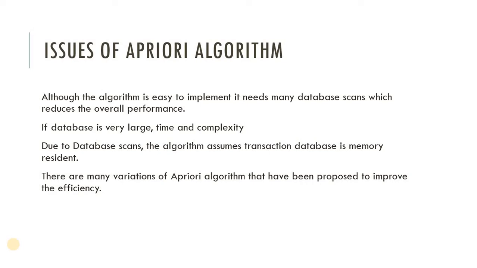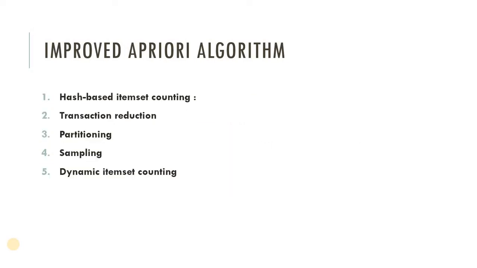There are other variants of the Apriori algorithm available, called the improved Apriori algorithm, which is used to improve the efficiency of the Apriori algorithm. Some of them are, first, hash based item set counting. This is one method. We can also say this is an improved Apriori algorithm.